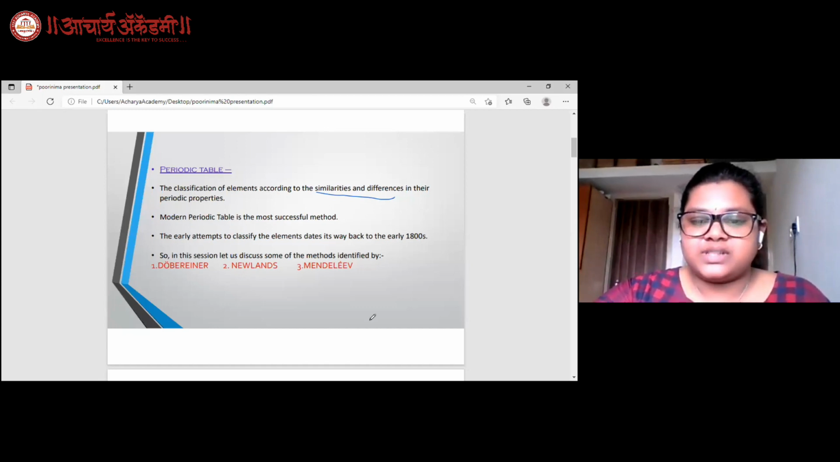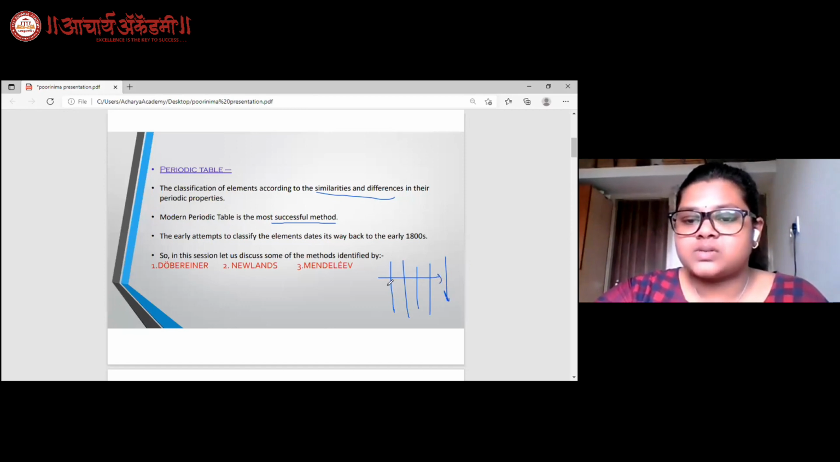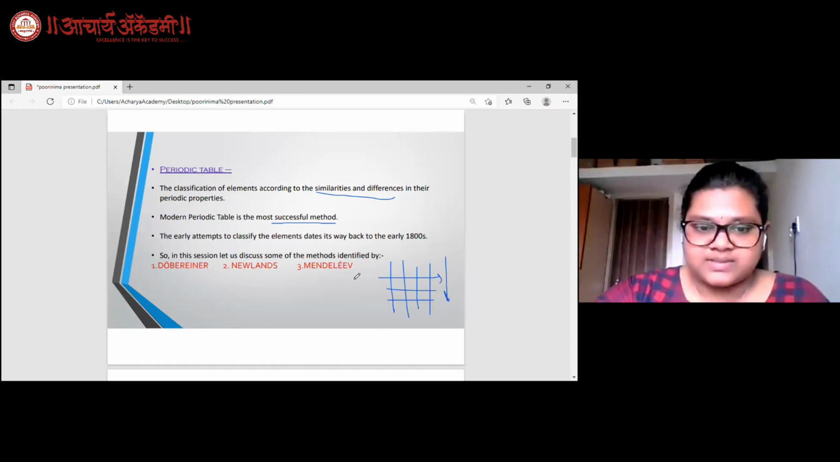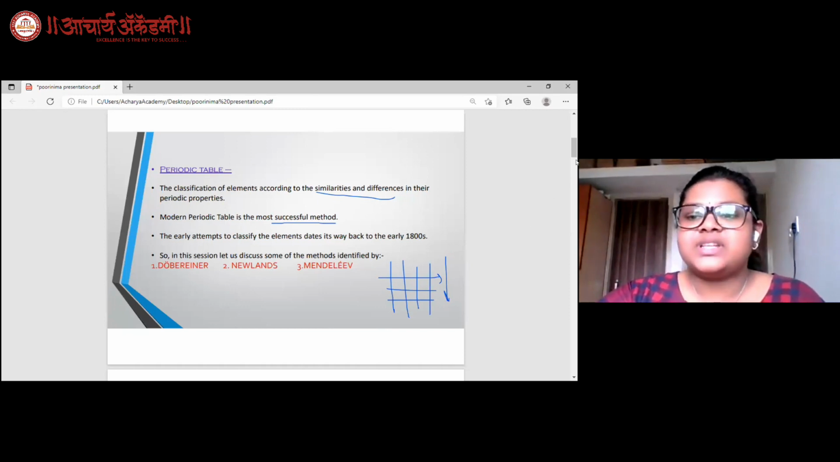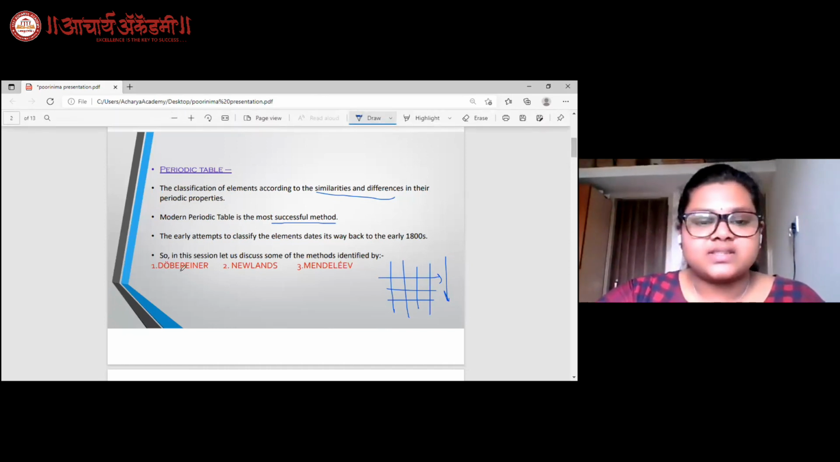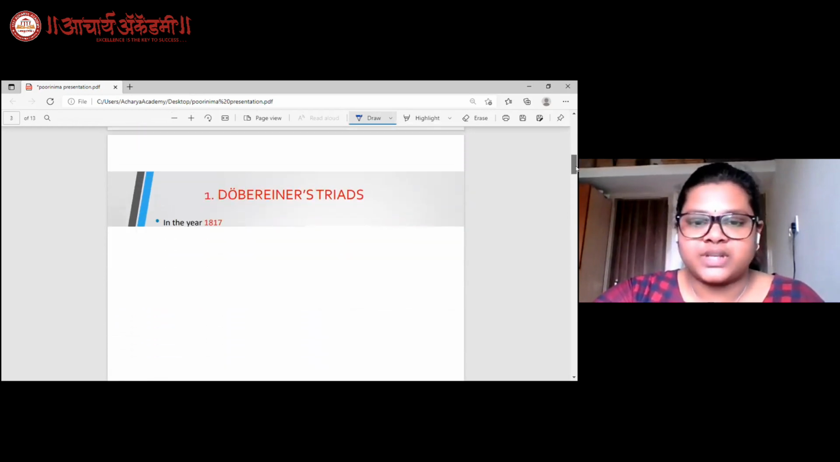This periodic table is also known as the modern periodic table and is the most successful method which is currently in use. This is the periodic classification of elements on the basis of groups, that is vertical lines, and also in periods, also known as the horizontal lines. There were many early attempts to classify the elements and it dates its way back to the 1800s. In this session, we shall be discussing the main three ideas given by three scientists, that is Dobereiner, Newlands, and Mendeleev. First of all, let's go to Dobereiner.